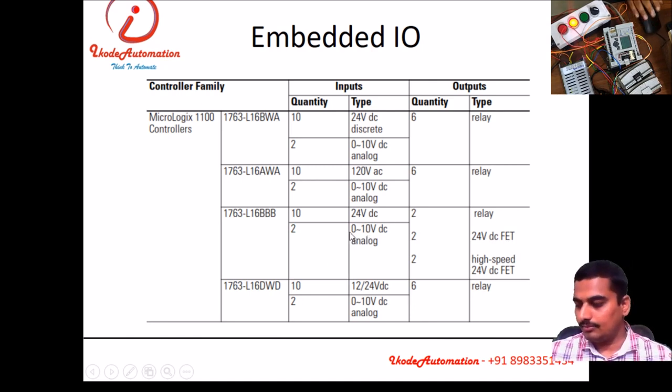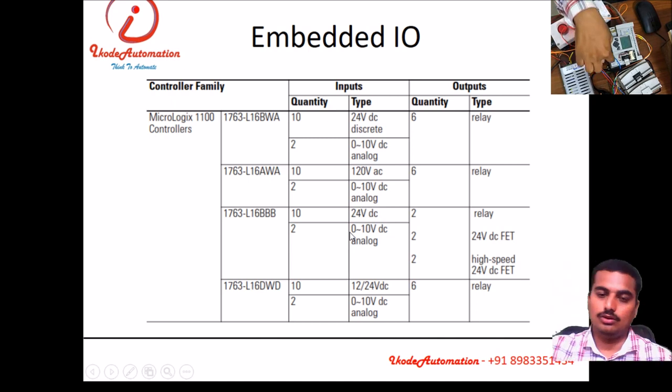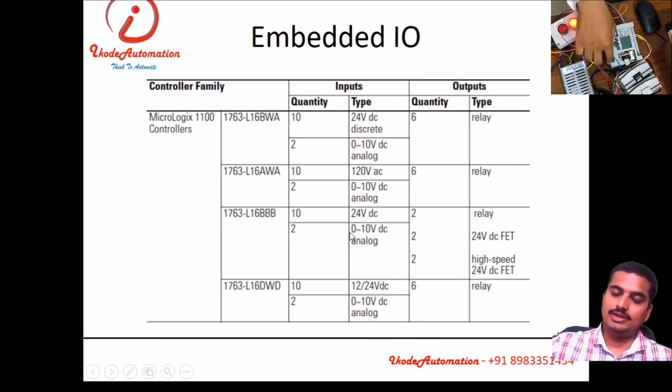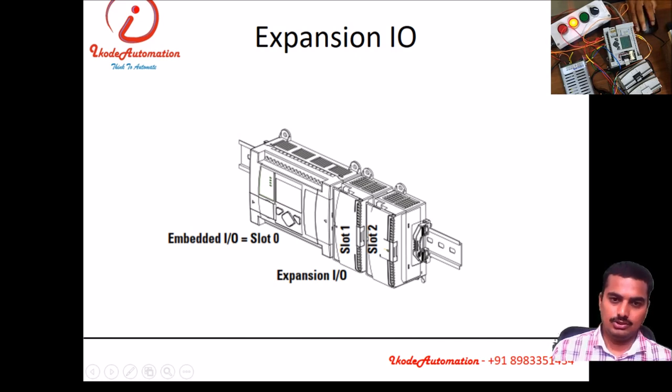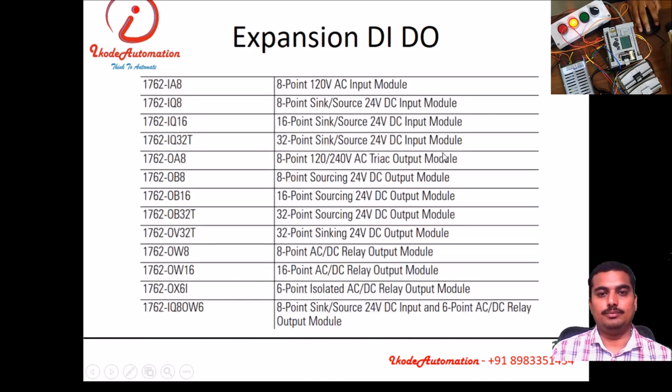It has 2 analog inputs embedded on its base module itself, so we can directly interface a 0 to 10 volt analog input to this PLC directly. The specification of the analog input is mentioned over here, that is how much resolution can be achieved with this PLC. It supports 1024 resolution.